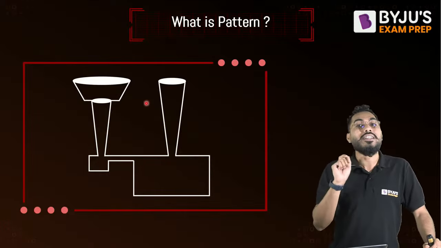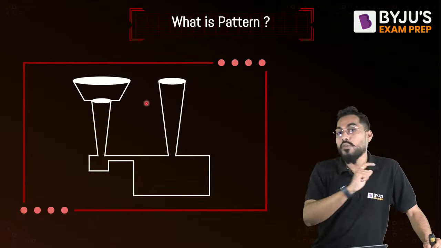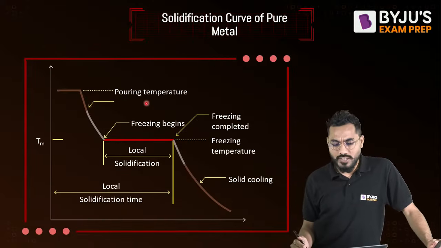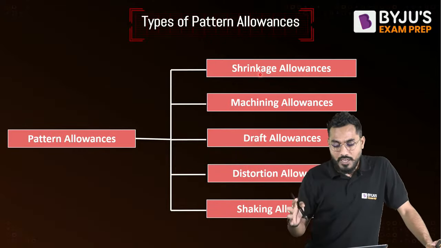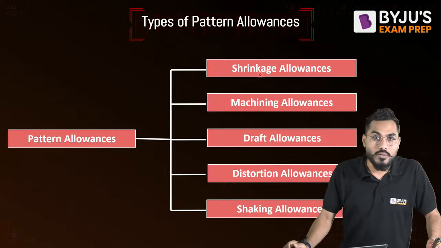What is it called? It is nothing but called allowances. And there are different types of allowances that come into the picture. What are those allowances? Shrinkage allowances, machining allowances, draft allowances, distortion and shaking allowances.